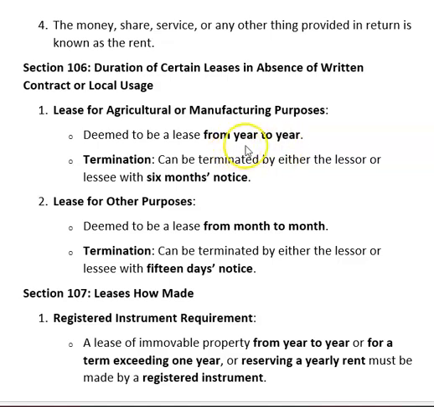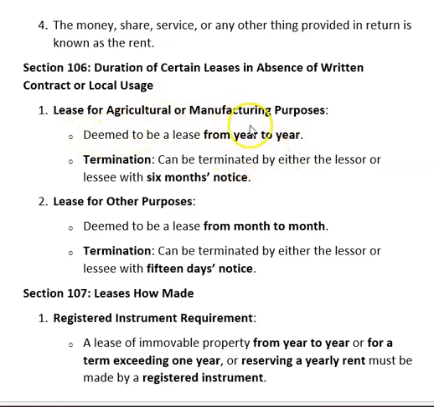Also, if you want to vacate agricultural land, a minimum 6 months notice period is required, because once the crop is sown, the fruit will come after 4 to 5 months. So the lease cannot be terminated before 6 months.